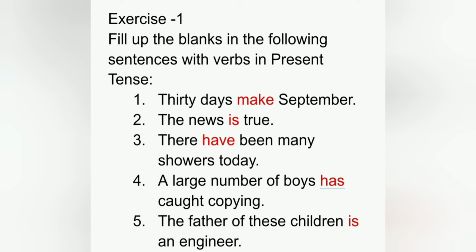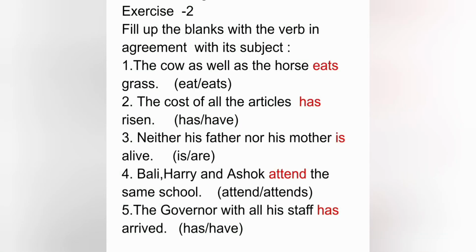Next exercise, exercise number 2. Fill up the blanks with the verb in agreement with its subject. The cow as well as the horse dash grass. Here we have two options, eat and eats. The sentence has as well as, so we will use here the singular verb.